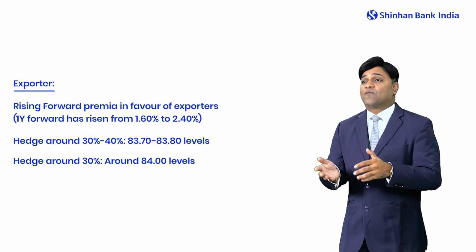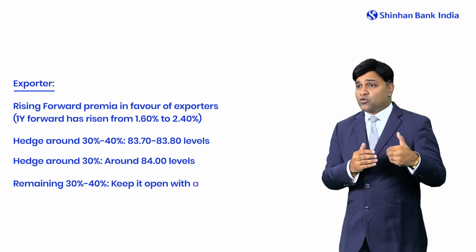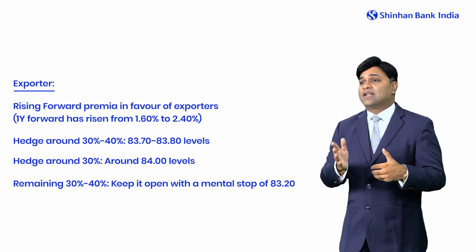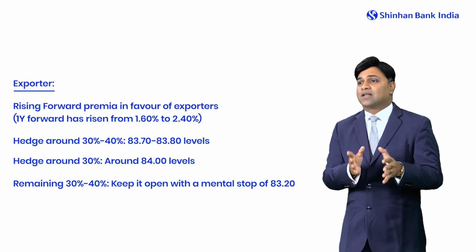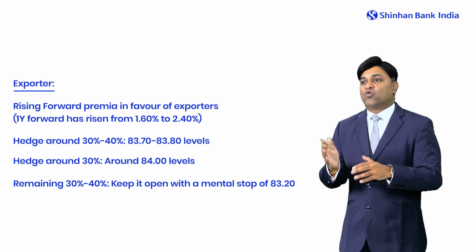A final mental stop should be around 83.20. That should act as an important support, where in case we breach those levels, then the remaining 30% should be hedged. Otherwise, it should be kept open for the tenor.